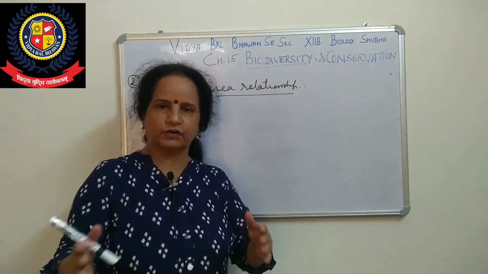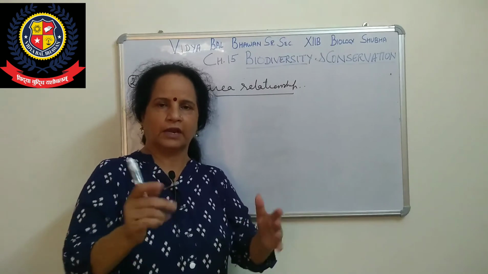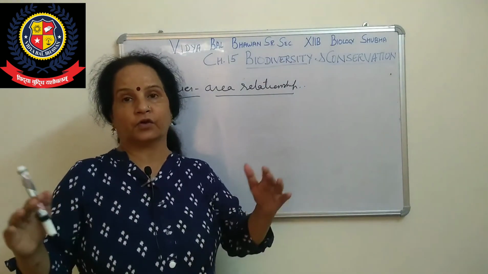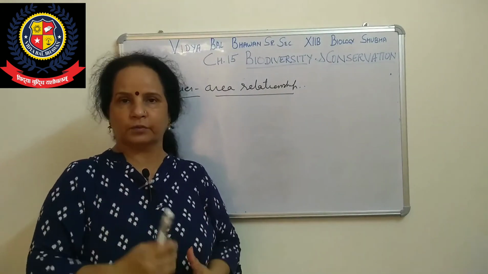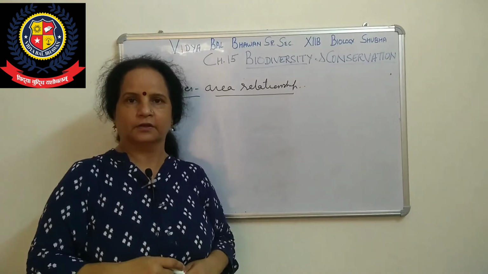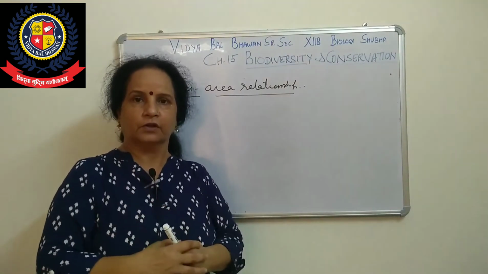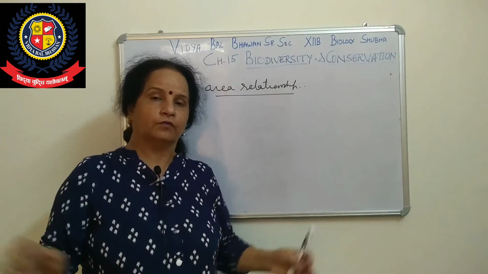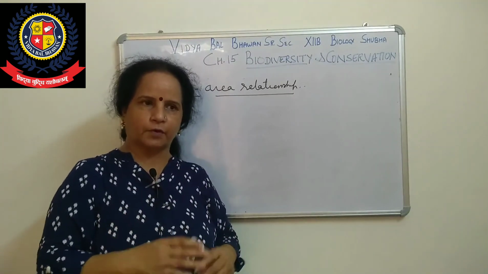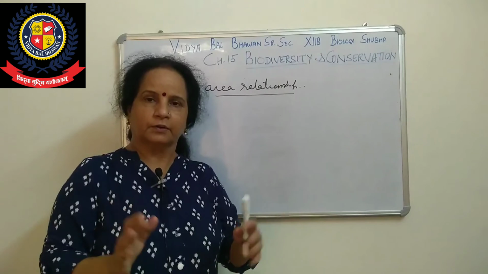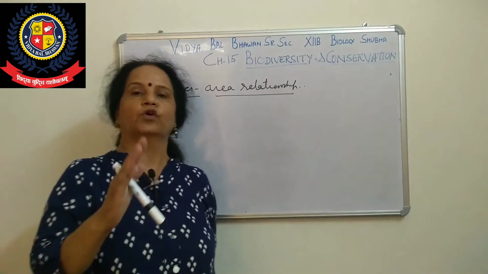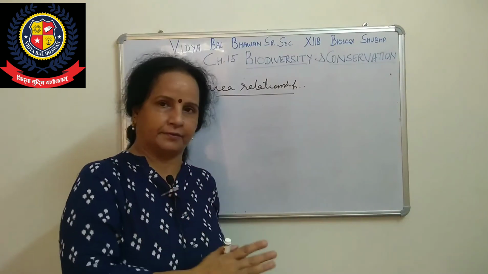Think of your classroom and a large hall in your school, the auditorium. Approximately 200 students can be accommodated in that room because the area is more. In your classroom, hardly 40 students can sit properly and comfortably because of the area. So if the area is more, more persons can be accommodated.